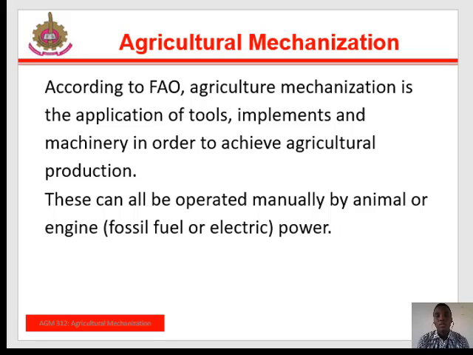Definition of agricultural mechanization. Agricultural mechanization has been defined in so many ways by different people. Perhaps the most appropriate definition is that it is the process of improving farm labor productivity through the use of agricultural machinery, implements, and tools. According to the Food and Agriculture Organization, agricultural mechanization is the application of tools, implements, and machinery in order to achieve agricultural production. This can also be operated manually, by animal, or by engine through fossil fuel or electric power.